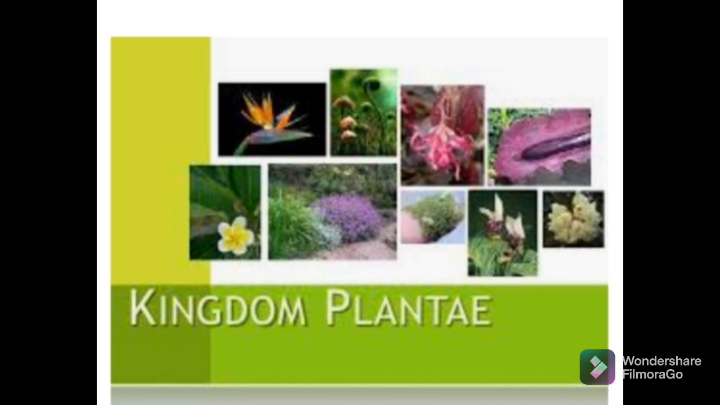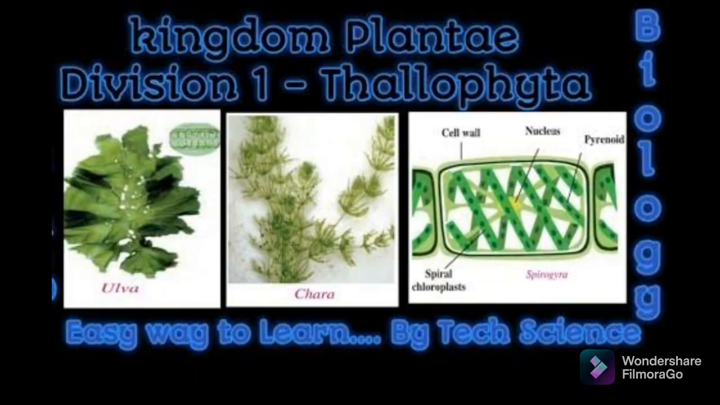The second criterion used for this classification is whether there are special tissues for transport of water and other substances within it. The third criterion is whether the plant has the ability to bear seeds, and whether the seeds are enclosed within fruits or not. So these criteria are used for classification of kingdom plantae into different divisions. The first division is Thallophyta.